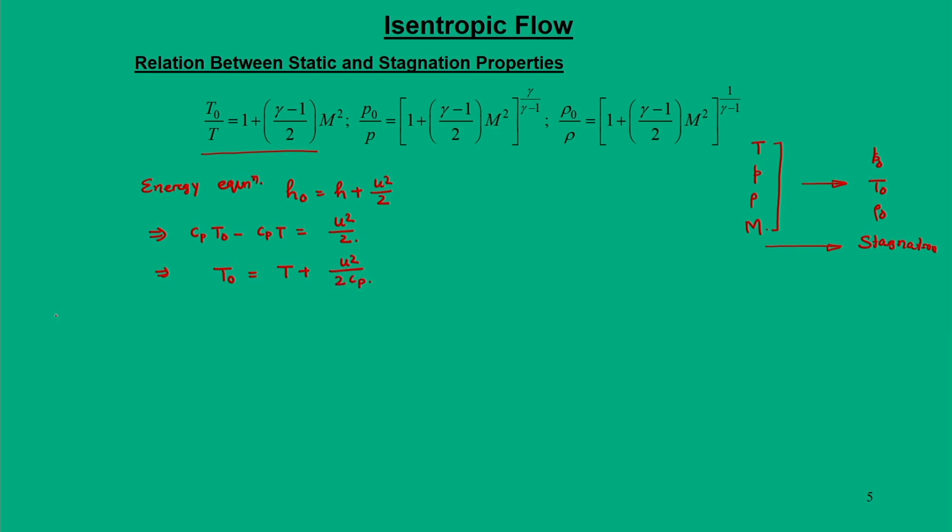Again you recall Cp is equal to gamma R by gamma minus 1.